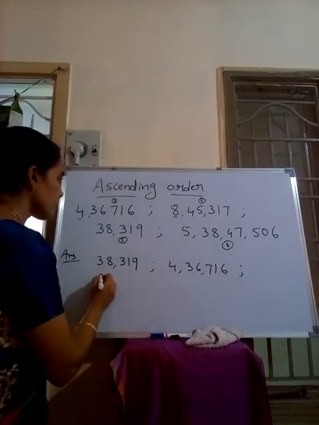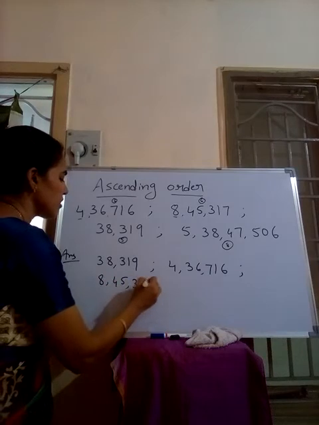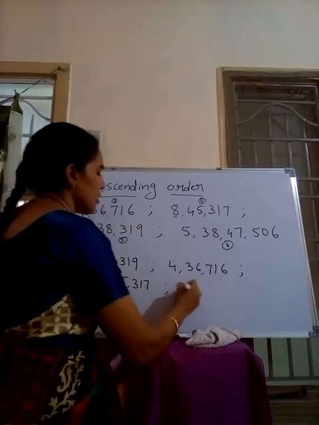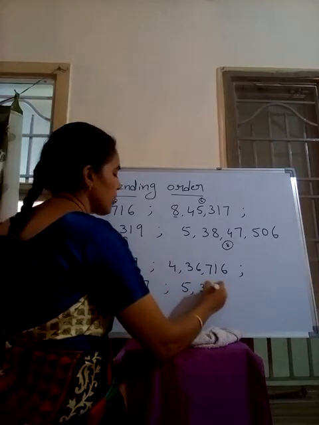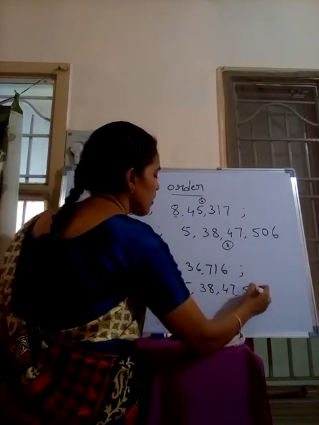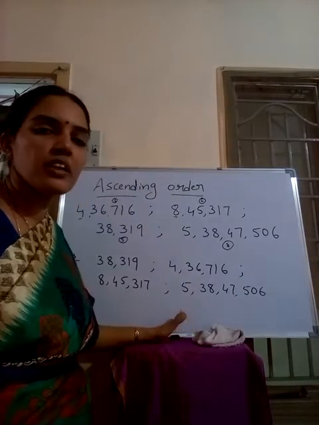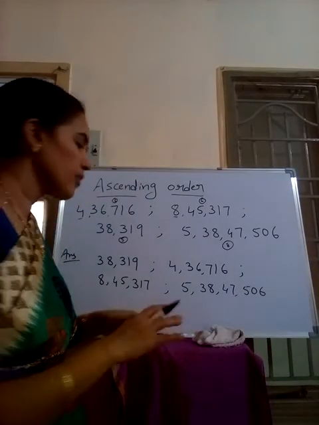After that 8,45,317, and finally we write 5,38,47,506. This is how we arrange the numbers in ascending order.